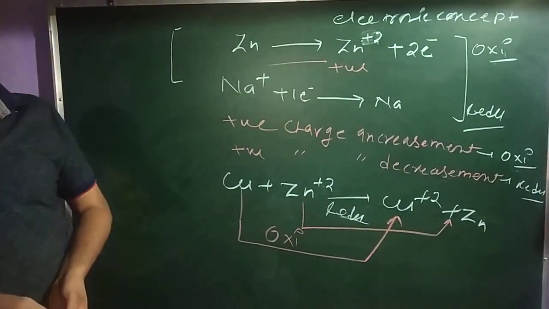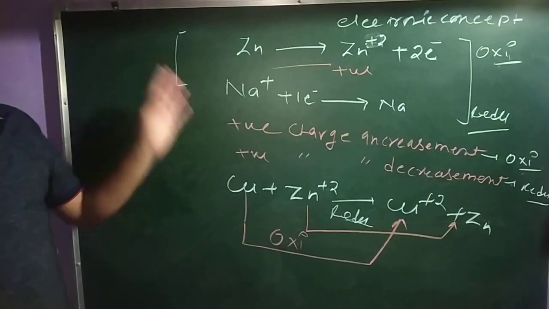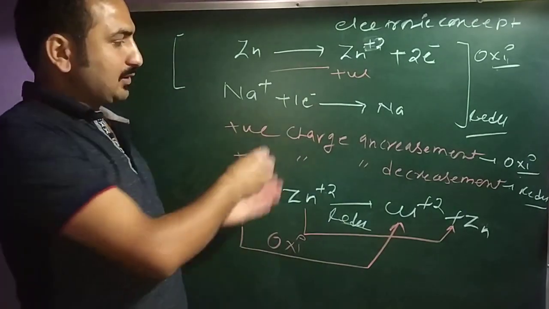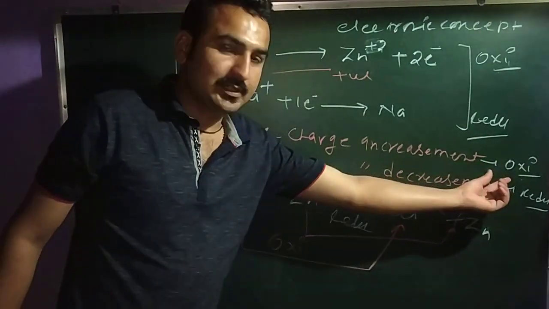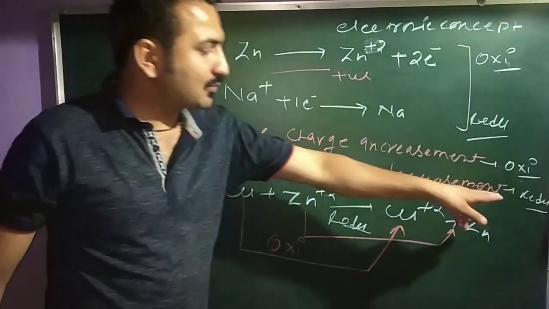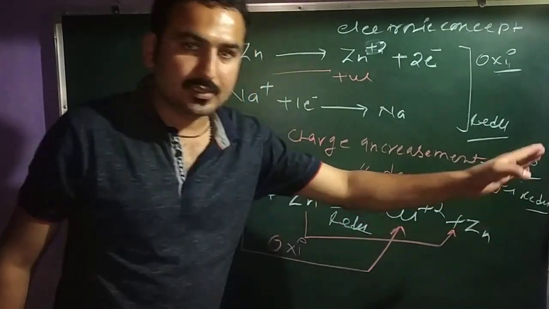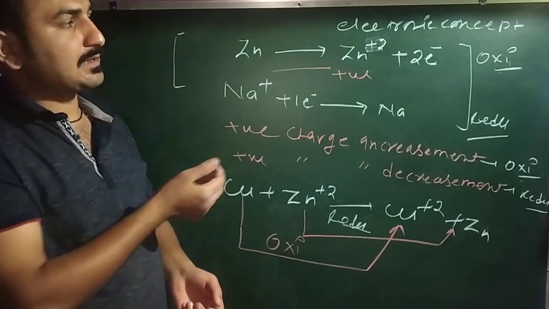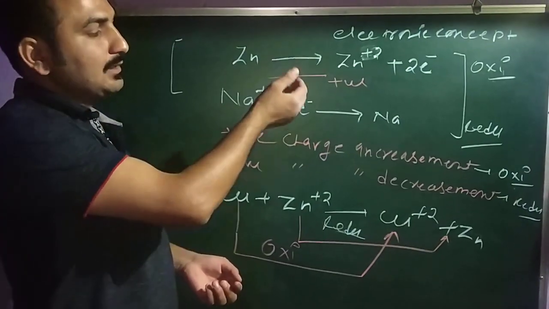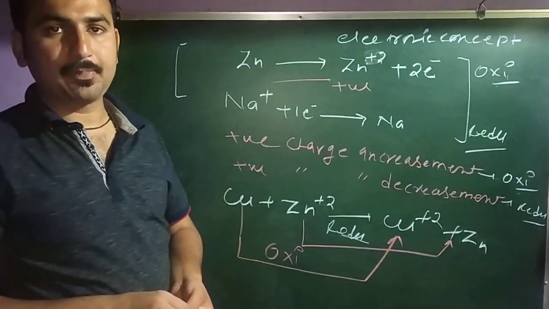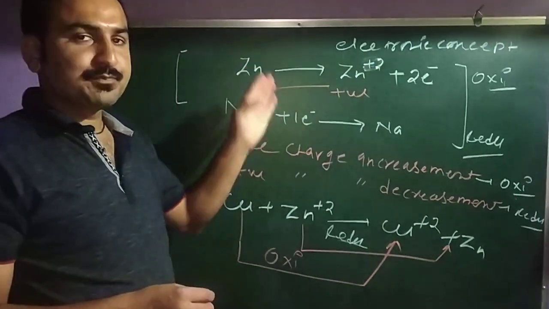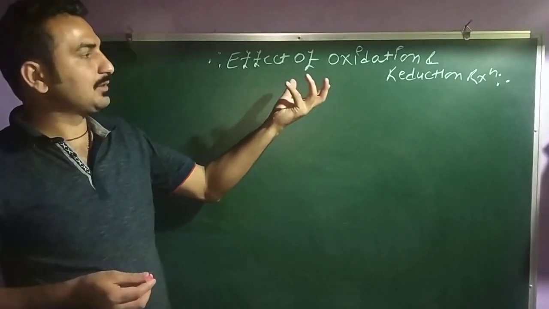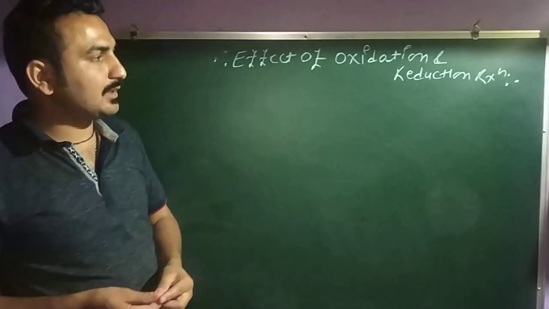reduction reaction. So this is a very easy method to determine which one is going under oxidation and which one is going under reduction. Where the positive charge is increasing, this one is going oxidation. Positive charge decreasing, that means this one is going under reduction reaction. Is it clear? So this is all about your electronic concept of oxidation and reduction reaction, and this is all about redox. This is the last topic of our chapter, the effect of oxidation and reduction reaction.